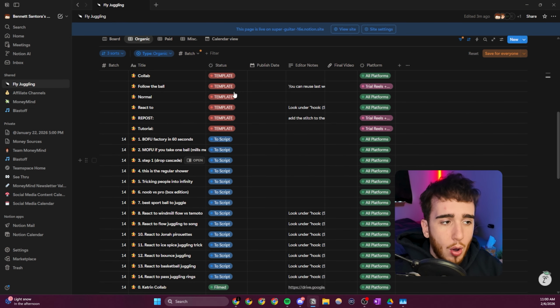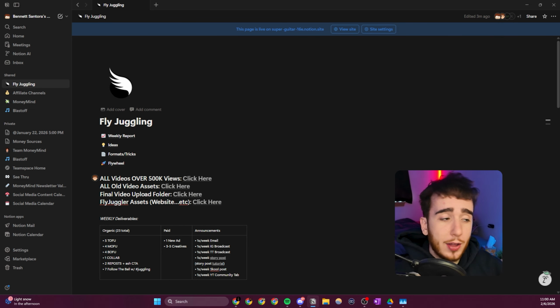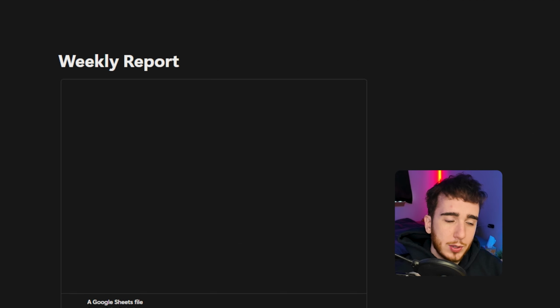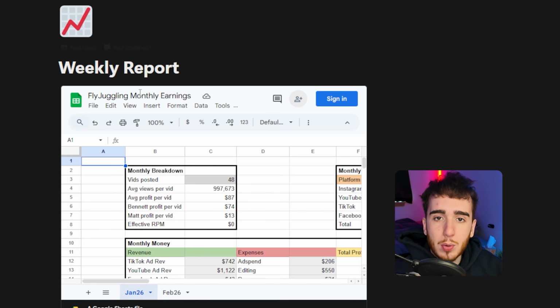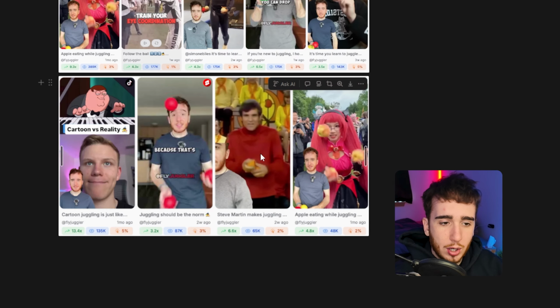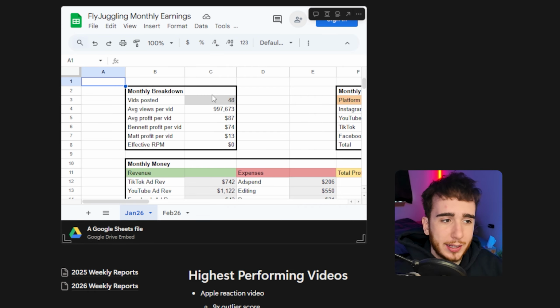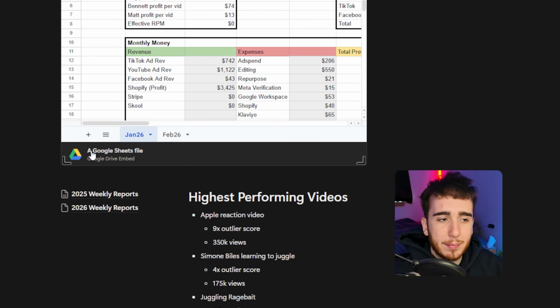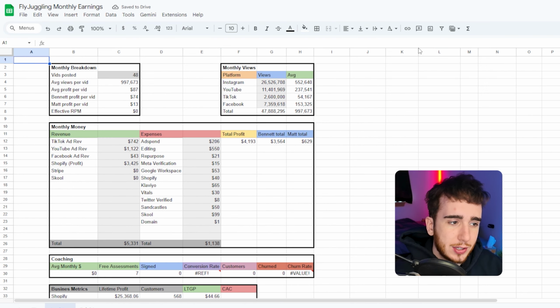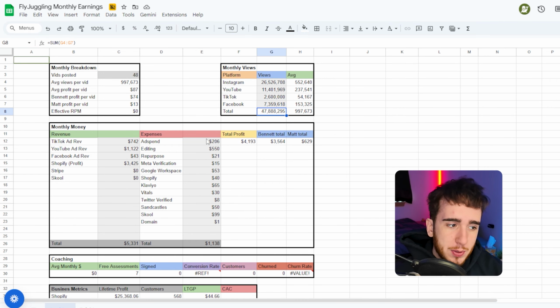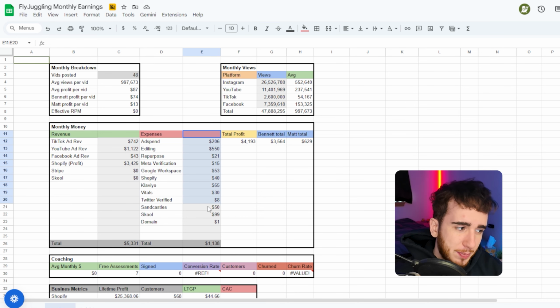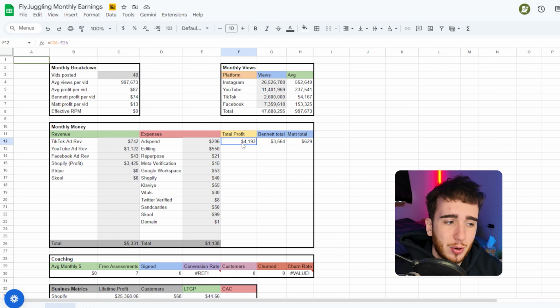So on top of all of this templating, we have a couple other tabs. On the top, one of the tabs that we have is called the weekly report. And this is where we basically break down how we're doing across each platform and if we had any outlier videos each week and then how much money we're making. So I embed this Google file that basically shows my monthly earnings for my juggling channel. And we can see how many total views we got, how much revenue we made, what our expenses actually looked like, and then how much our total profit was.